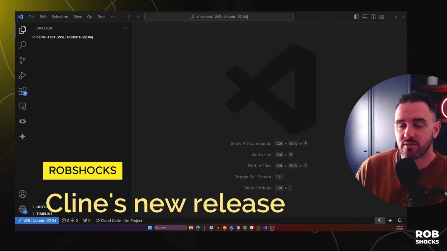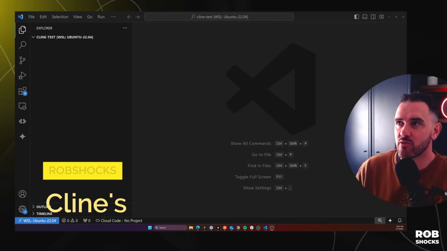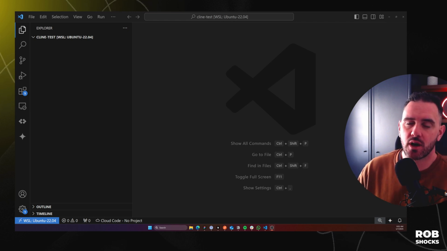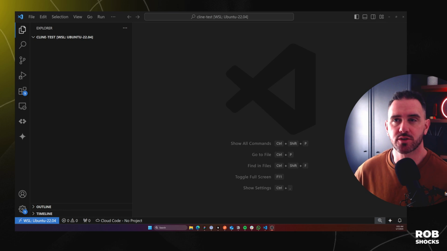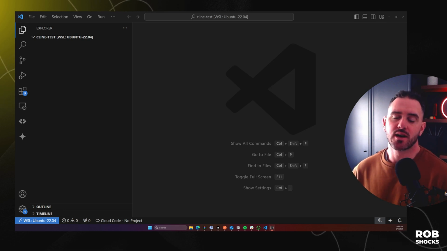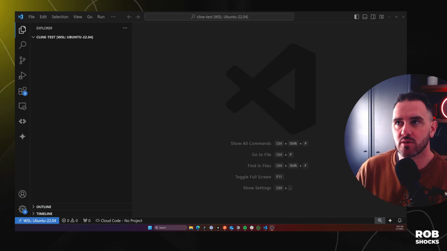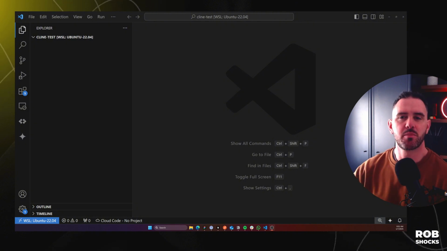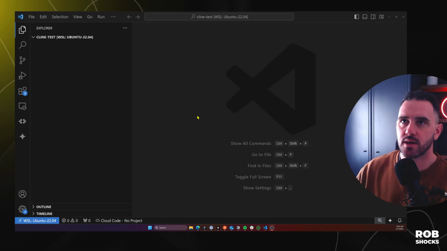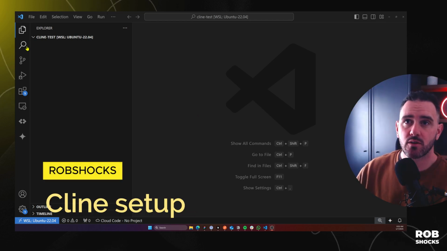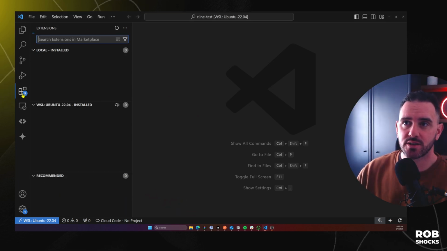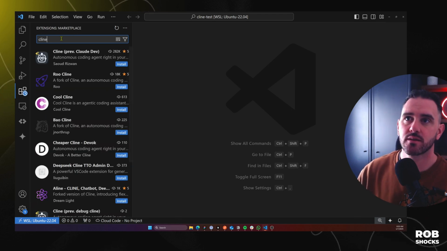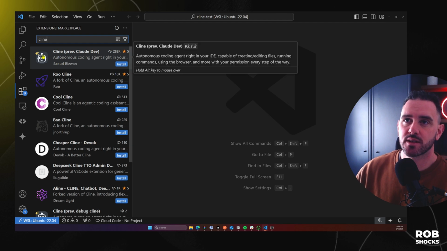So I've been meaning to give Cline a test. Everyone's been giving it a lot of credit recently. It's come out with a new autonomous agent, much like Cursor Composer and Windsurf in the last couple of weeks, which looks really interesting. And I really like the fact that it's an extension baked into VS Code. So I'm in VS Code right now. I need to go to extensions, and then I'm going to type in Cline. And then this looks like the right one here.